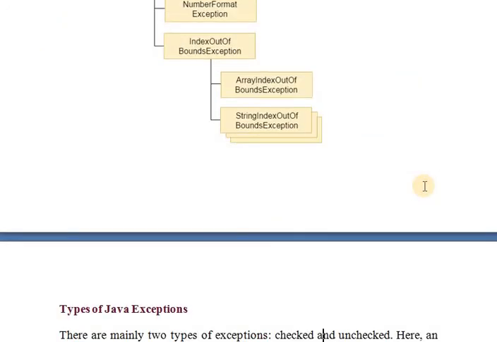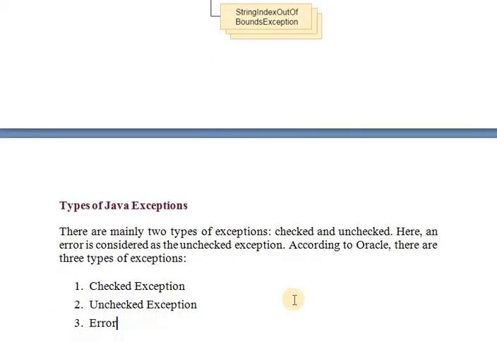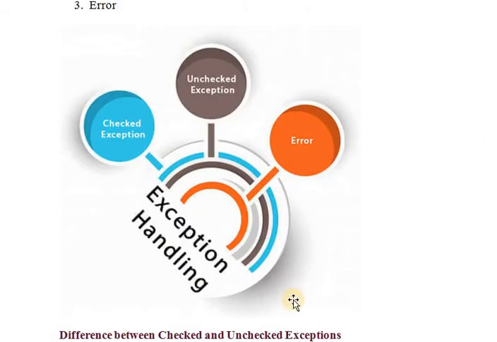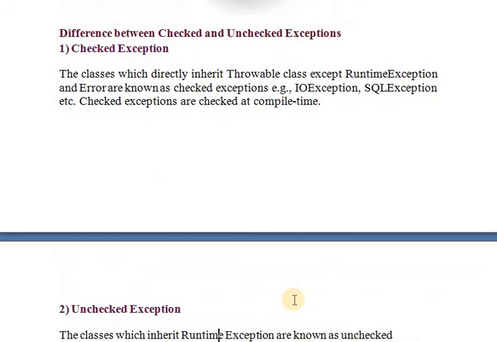Types of Java exception. There are mainly two types of exception: one is checked and the other is unchecked. Checked you call as compile time errors. Unchecked you call as runtime errors. Here an error is considered as an unchecked exception. According to Oracle, there are three types of exception: one is checked exception, another one is unchecked exception, and the third one is error.